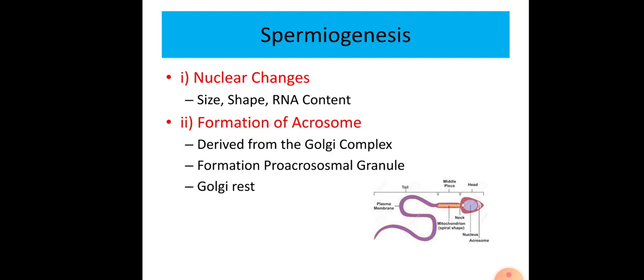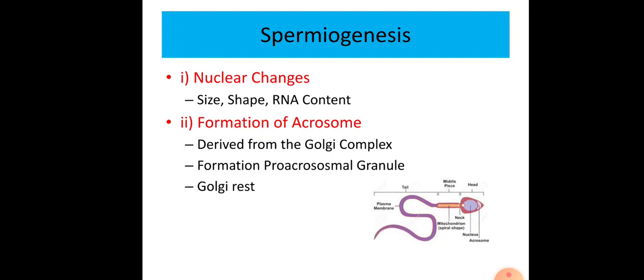In the process of formation of the acrosome, first 1 or 2 vacuoles are formed, which are surrounded by the cisternae of the Golgi complex. These vacuoles gradually increase in size, contain different enzymes, and are known as proacrosomal granules.